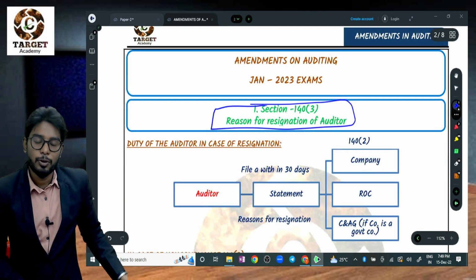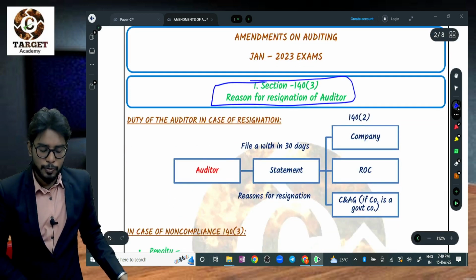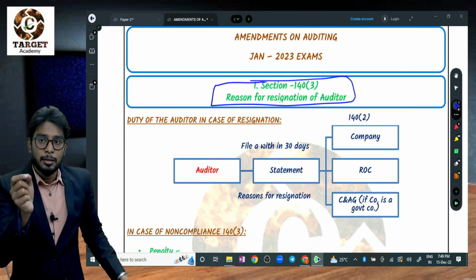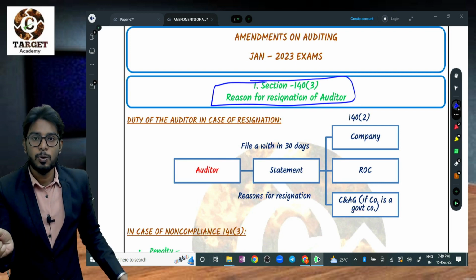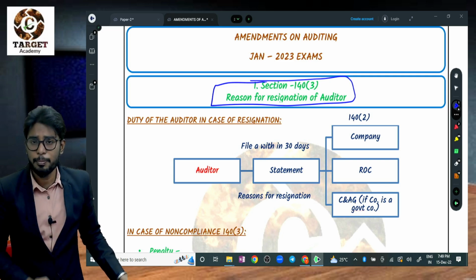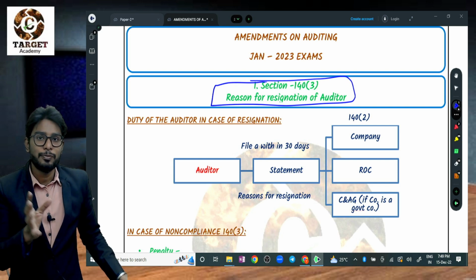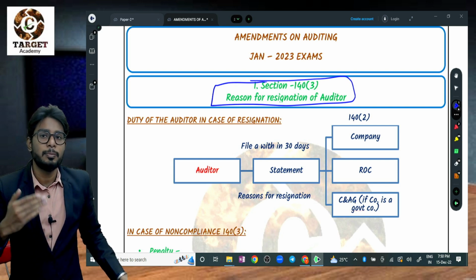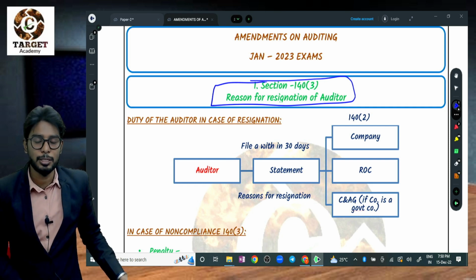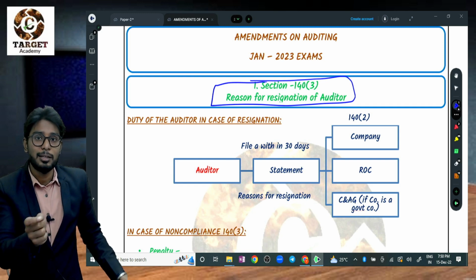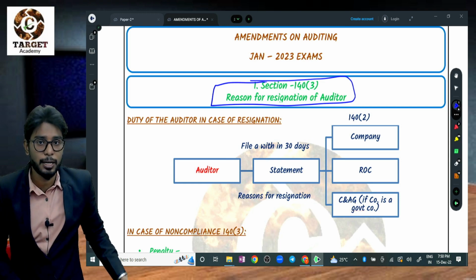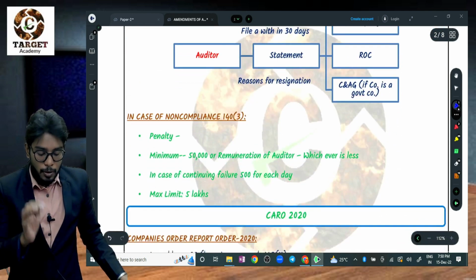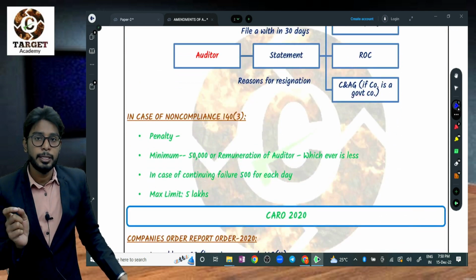So first, section 140 subsection 3. What is this section? This is a section meant for the auditor who is resigning from the company and going out of the company by resignation. They need to tell the reason. Failure of this condition, nothing but 140 subsection 2, they need to submit the reason to the company, and also to the shareholders, and also to the C&AG in case of a government company. If they have non-compliance of section 140 subsection 2, they need to pay the penalty.